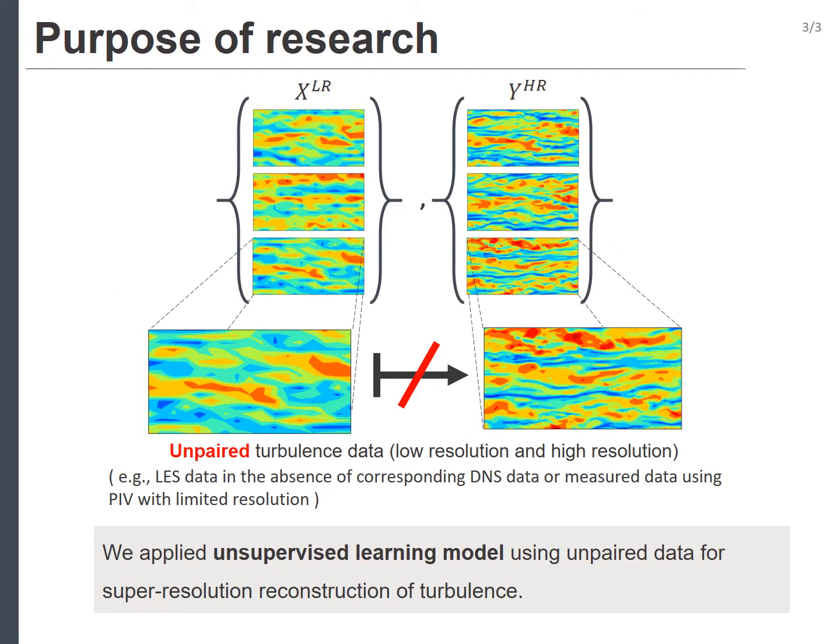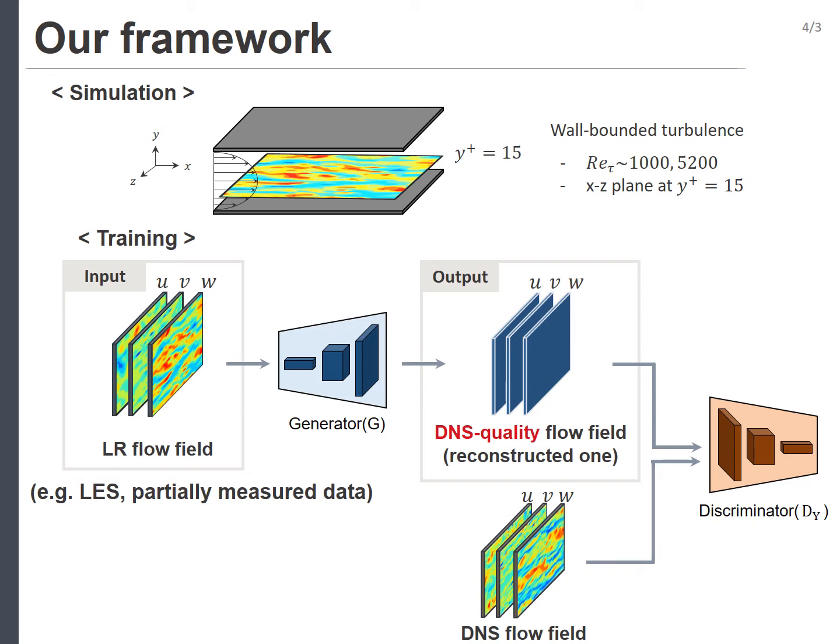As shown in the figure, turbulence data is unpaired due to its chaotic nature. Representative examples of turbulence include LES and DNS, or experimental data and simulation data. To provide a general model that can be used for turbulence, we applied an unsupervised learning model for super-resolution reconstruction of turbulence. In this study, we considered super-resolution reconstruction in turbulent channel flow.